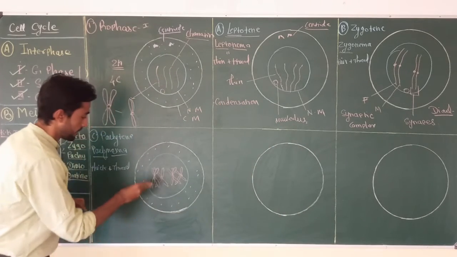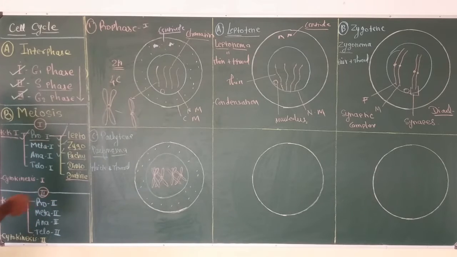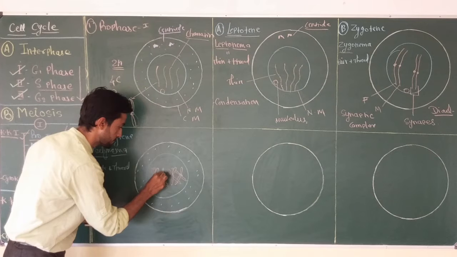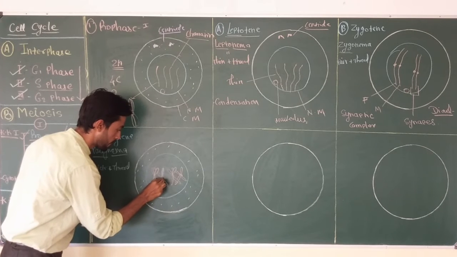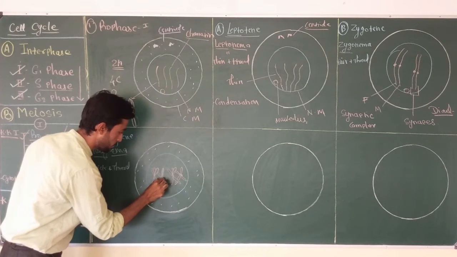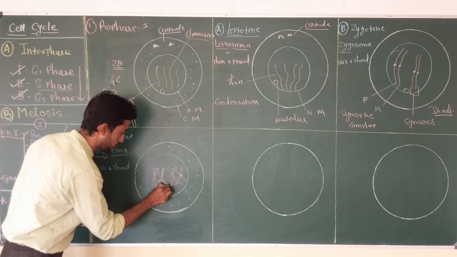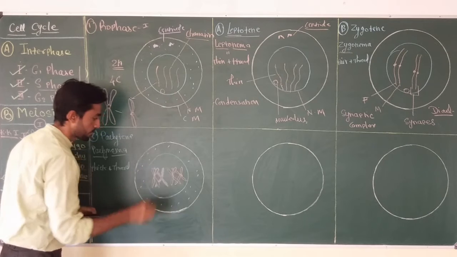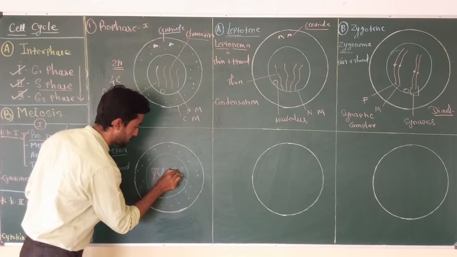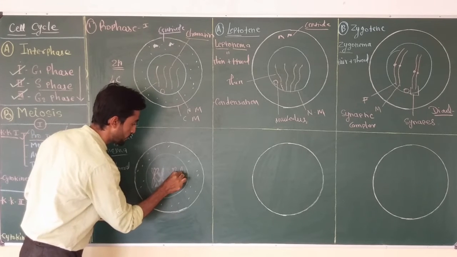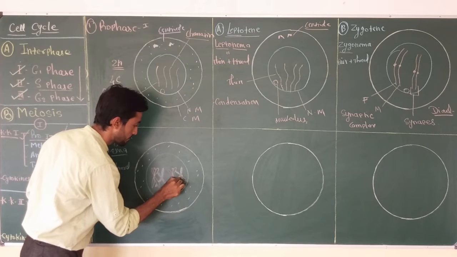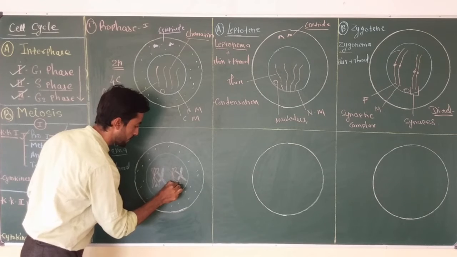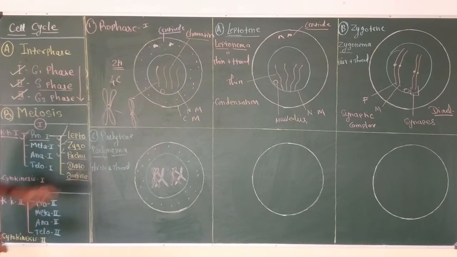Here you can see, if I draw one chromosome from each pair in a different color, suppose this is a chromosome from pair number 1 and this is another chromosome from pair number 2, now you can easily see the crossing over structure which is produced during the pachytene stage.